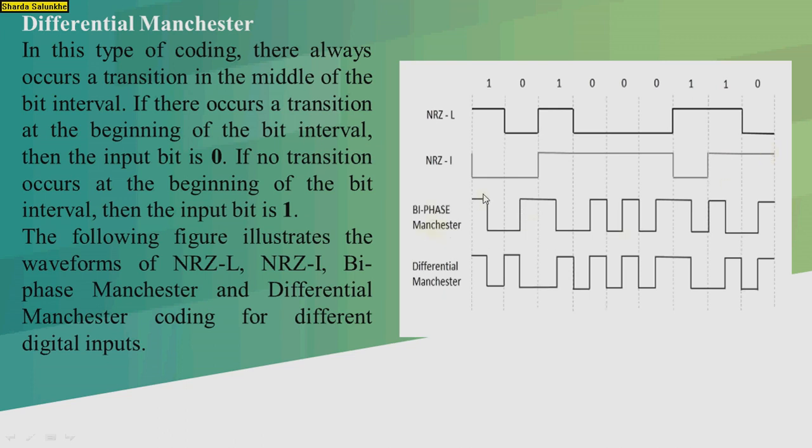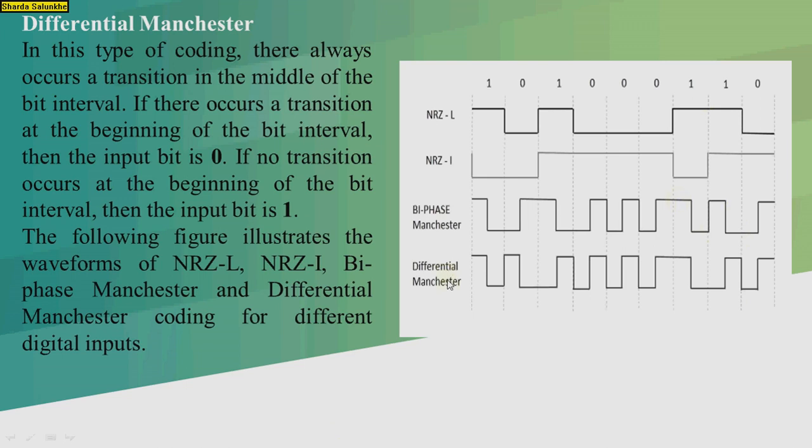Biphase Manchester: 1 is represented as a half bit duration positive pulse and half bit duration negative pulse. 0 is represented as a half bit negative pulse and half bit duration positive pulse. Again 1 is positive-negative, 0 negative-positive, 0 again negative-positive, again 0 negative-positive, and again 1 positive-negative, again 1 positive-negative.